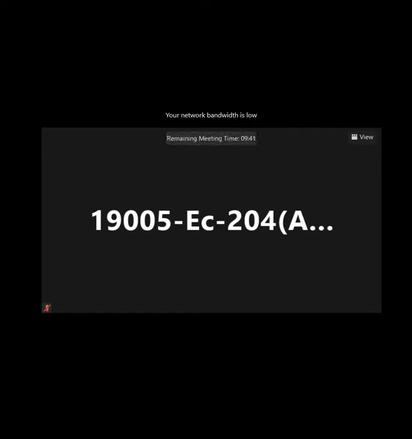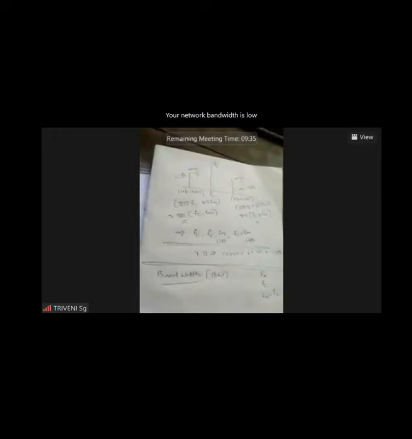So by using this, how do we find the bandwidth of the amplitude modulated wave? This one is the higher frequency and this is the lower frequency. Maximum minus minimum is nothing but bandwidth.